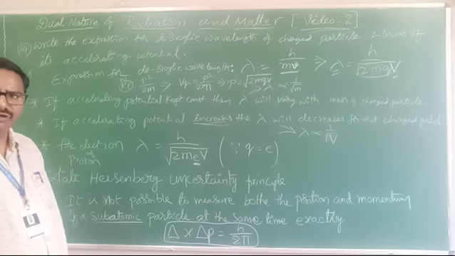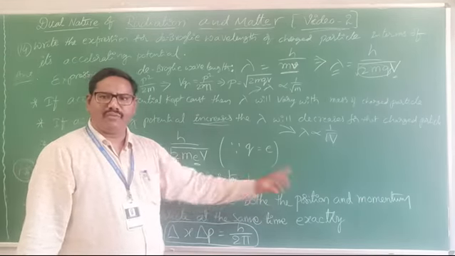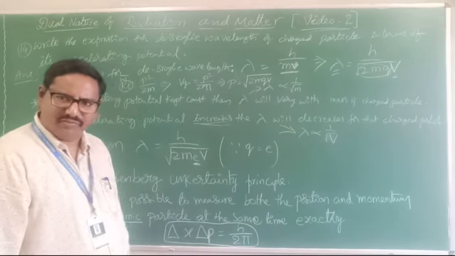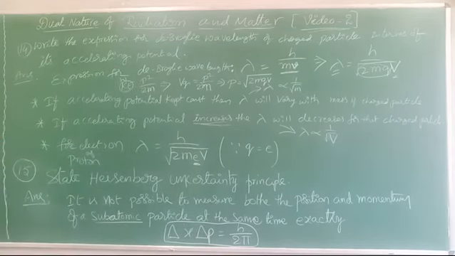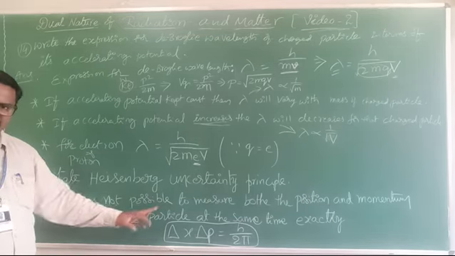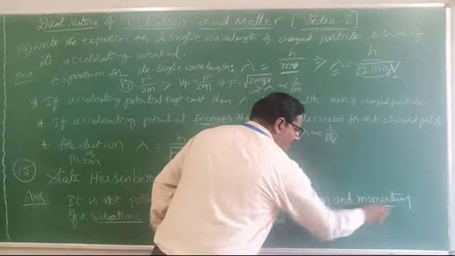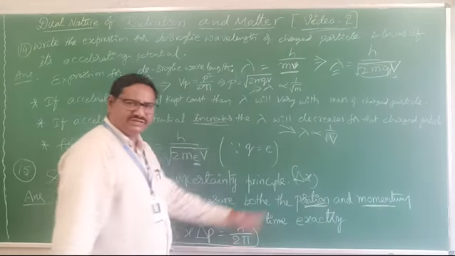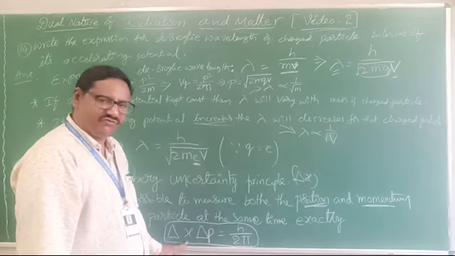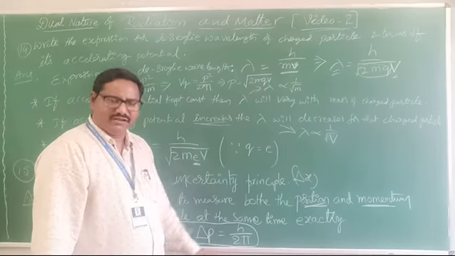It is impossible to measure both position and momentum. Clear? So that statement is given. Position means delta x, the uncertainty in position, where one formula is given, delta x delta v equal to h by 2 pi.